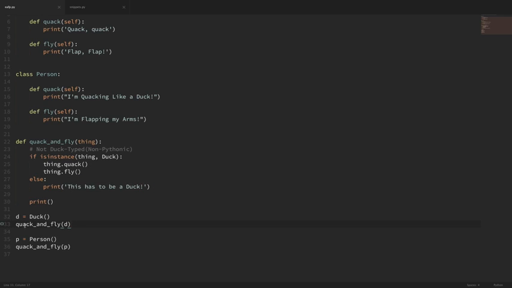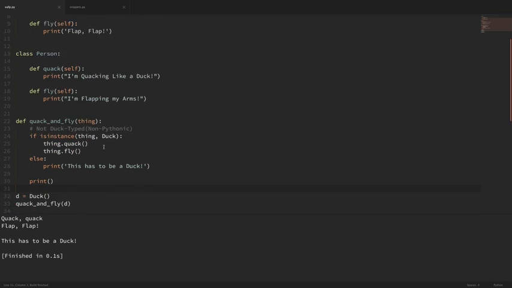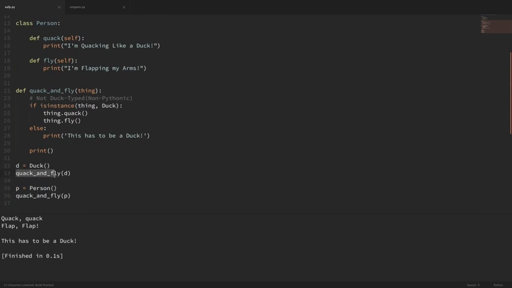And you can see here that we're running this on a duck and on a person. So if I run this code, you can see that when we pass in the duck to this function, we get what we expect. It runs those two methods. But whenever we pass the person into this function, it comes back and it didn't meet that conditional of being an instance of a duck, and instead it printed out, this has to be a duck.